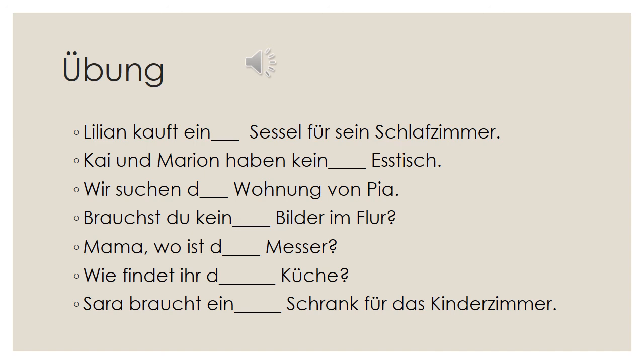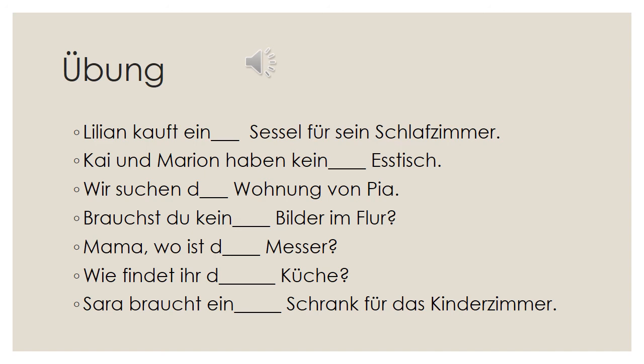Mama, wo ist die Messer? Messer is neutral. So we do not have to think. It is das Messer. But just for our information, here Messer is the subject. It is in nominative. Why? Because the verb is sein. Sein is an intransitive verb. So it does not take accusative. It always takes nominative. So das Messer, but just for our information, here it is nominative. Wo findet ihr die Küche. Küche is feminine. So we do not have to think.